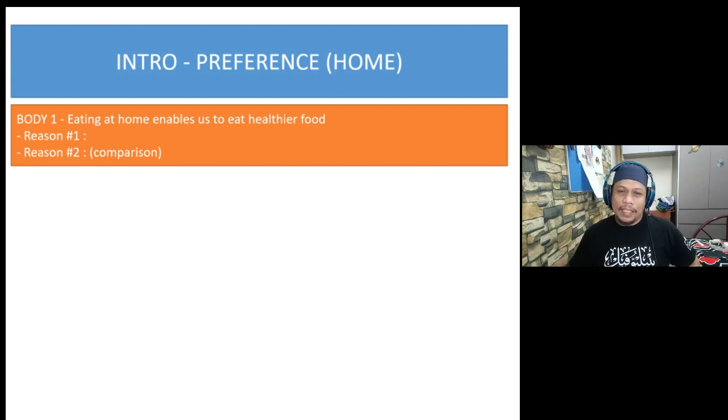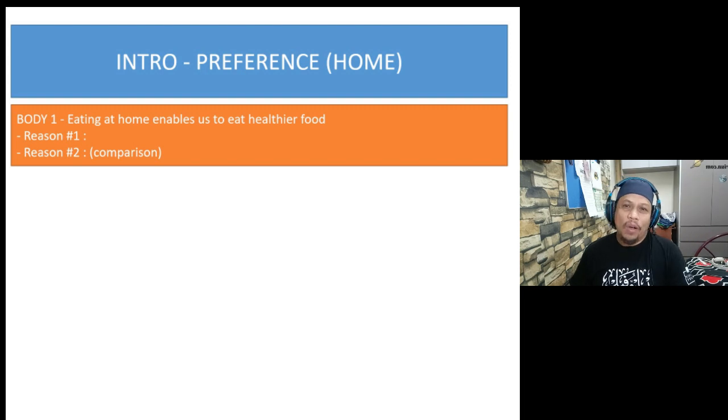And then reason 1, why eating at home is healthier. Maybe the ingredients you put, right? And reason 2, I would suggest you compare to food at a restaurant. Maybe you do not know what ingredients they use. Maybe it's too oily, or it's too sweet, there's too much fat inside and all that. So you have to explain what is so good about home, and at the same time you also explain what is so bad about eating outside or eating at a restaurant.